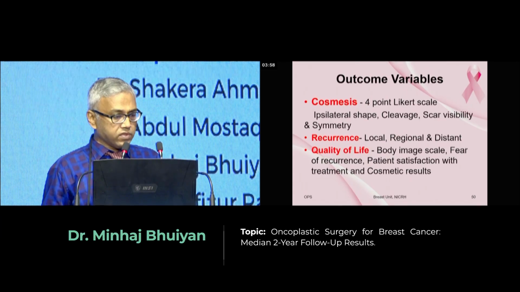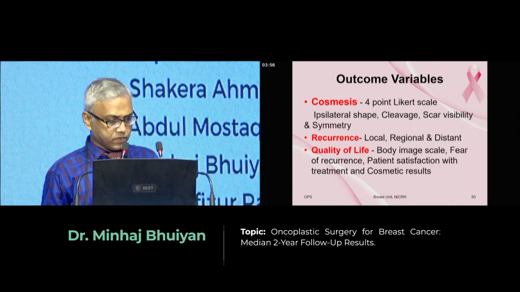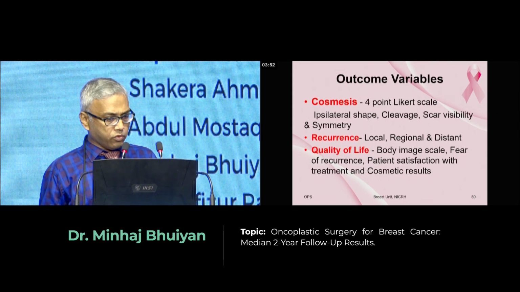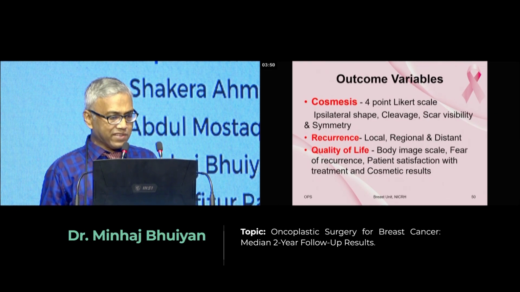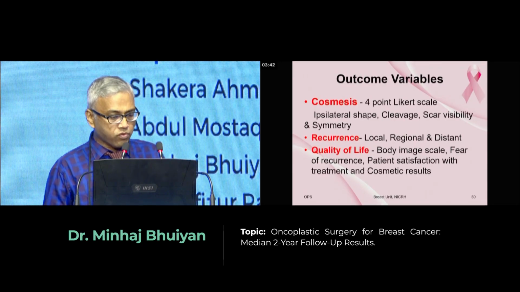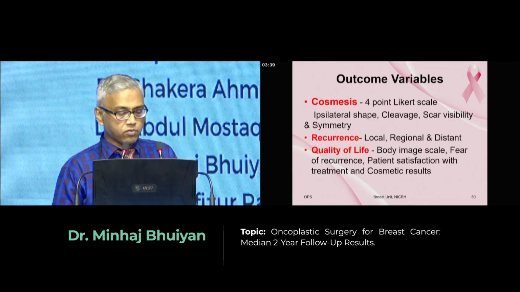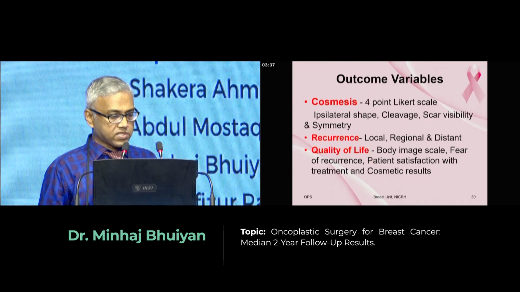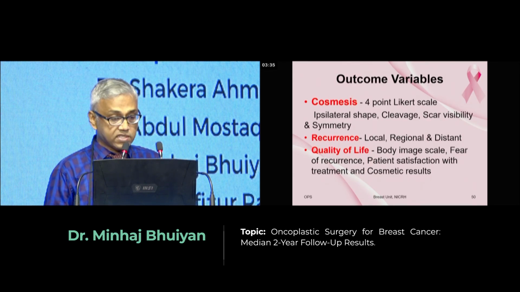We have some variables for cosmesis. We use the 4-point Likert scale, where we consider ipsilateral shape, cleavage, curve visibility, and symmetry. For recurrence, we look for local, regional, and distal metastasis. And for quality of life, we look for body image, fear of recurrence, patient satisfaction with treatment, and cosmetic result. Let us see the results.